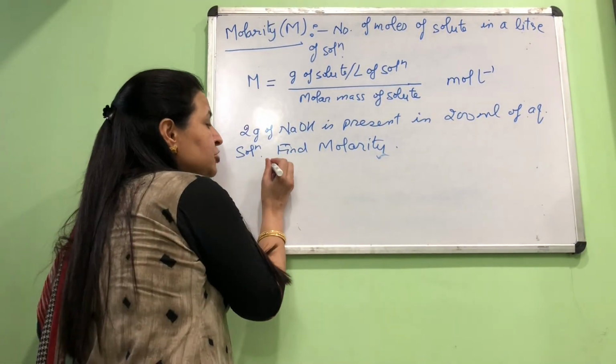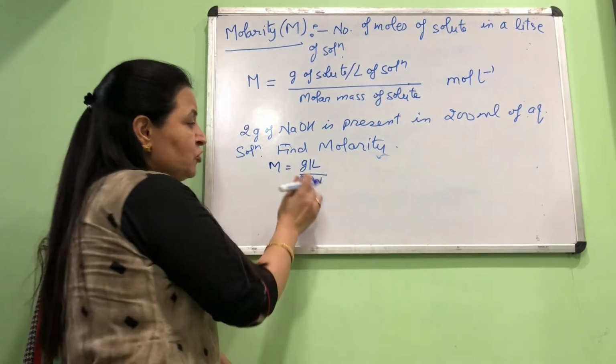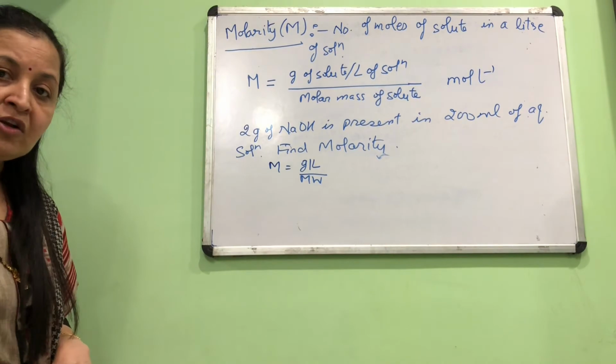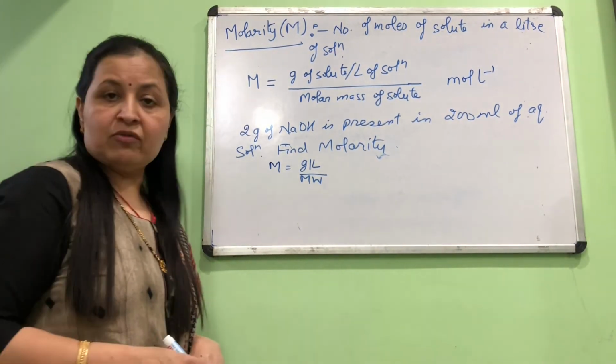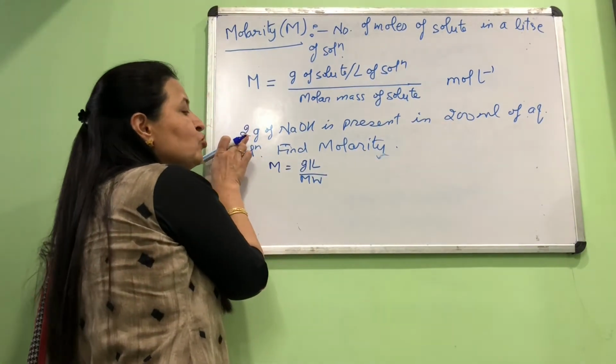We write the formula in short. Molarity is gram per liter by molecular weight. So we should know two things: how many grams of solute per liter, and what is the molecular weight of the solute. Now, as the given data says, 200 ml contains 2 gram.